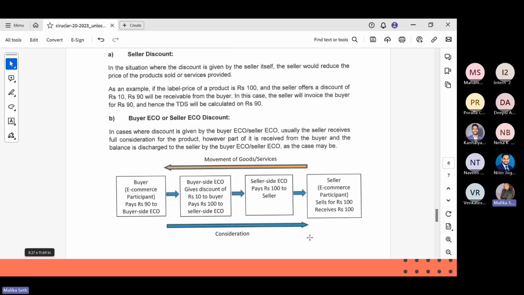We have assumed there is no commission or any other charge; otherwise, they will obviously keep their own commission or convenience charge and remit only the rest. Here we have assumed everything else as constant. So the buyer side will add 10 rupees, give 100 to the seller side ECO, and that will be remitted to the seller, and he receives 100 rupees only, which is what he had asked for.